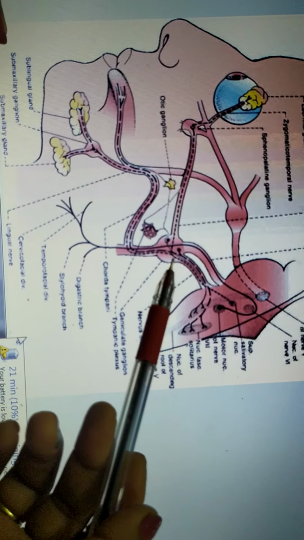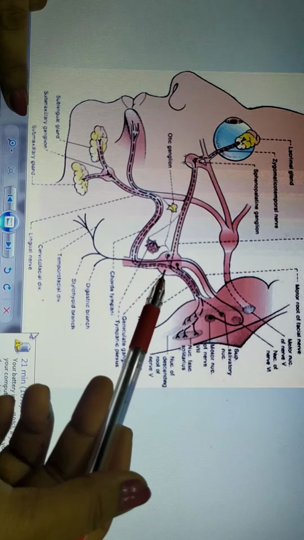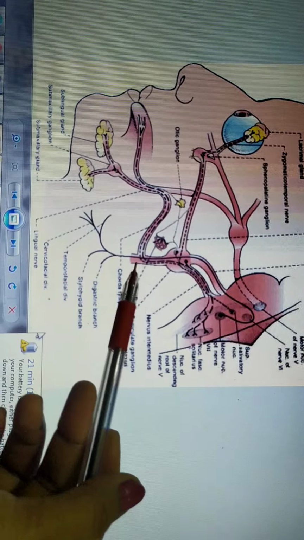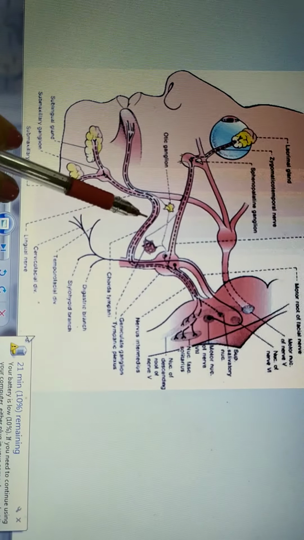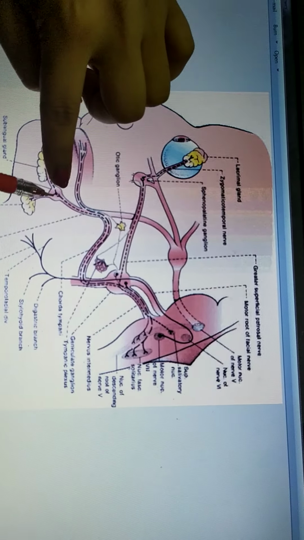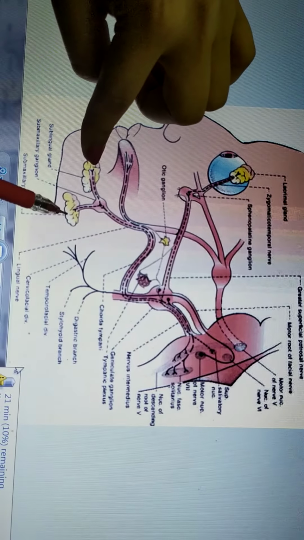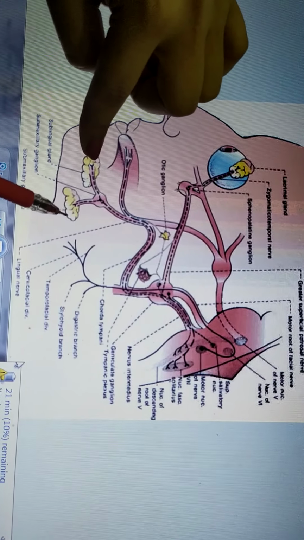Here the salivatory fibers from the lateral geniculate ganglia come in the canal, then they end up at submaxillary ganglia, and from here the postganglionic fibers reach to the sublingual and submandibular gland, which are responsible for salivation.